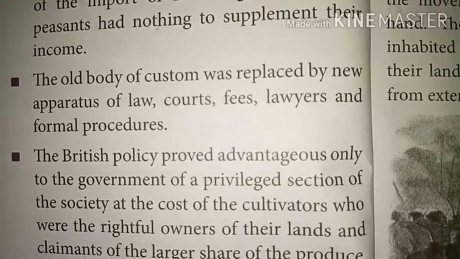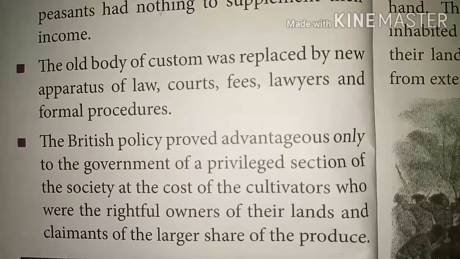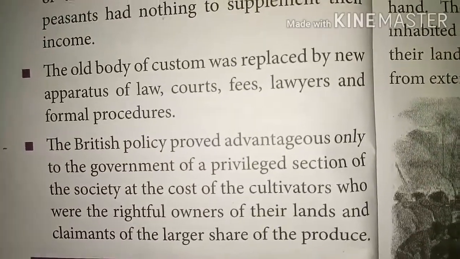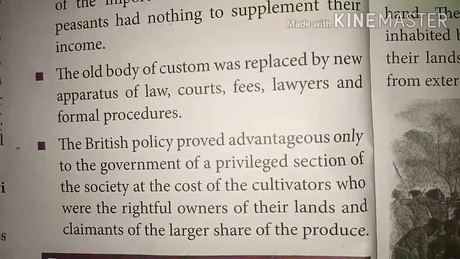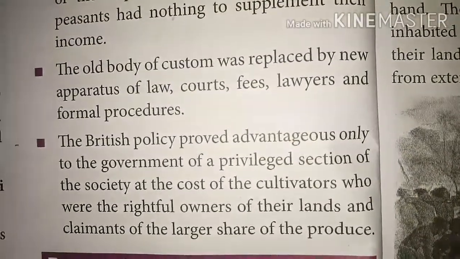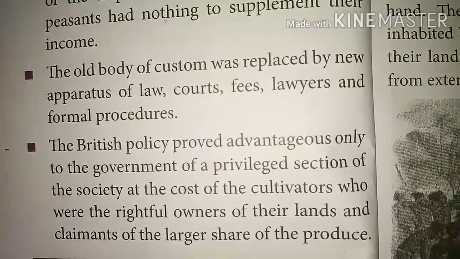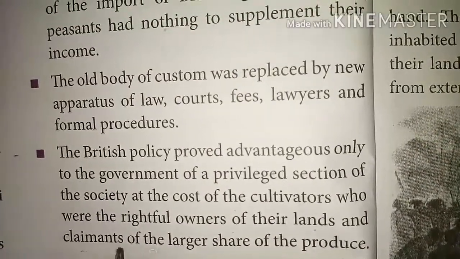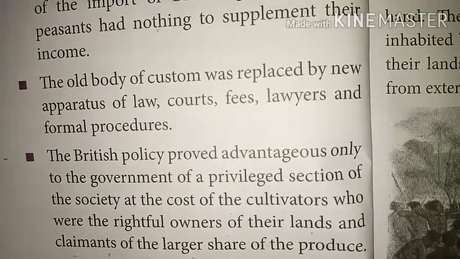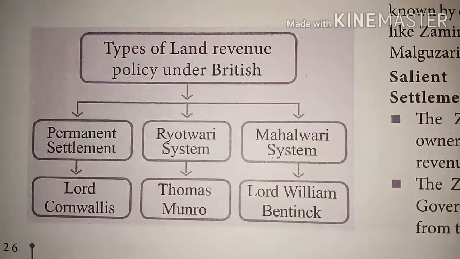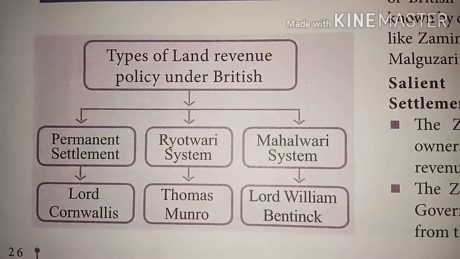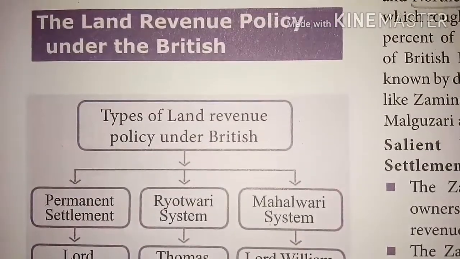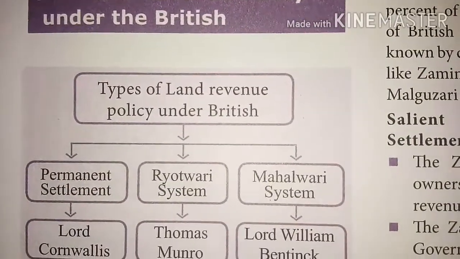The British policy proved advantageous only to the government and a privileged section of society at the cost of the cultivators, who were the rightful owners of their lands and claimants of the larger share of the produce. Under the policy of the land revenue system, finally the peasants suffered a lot.